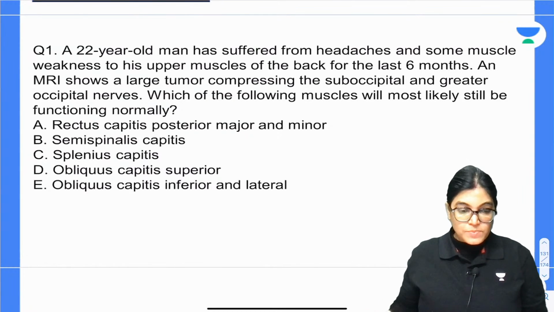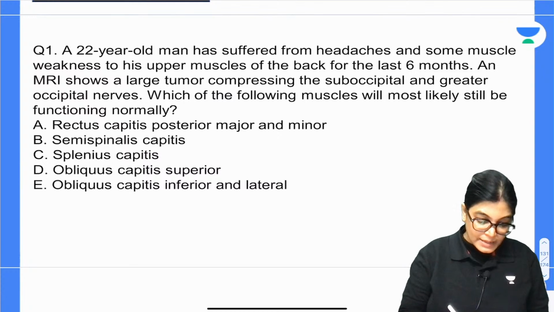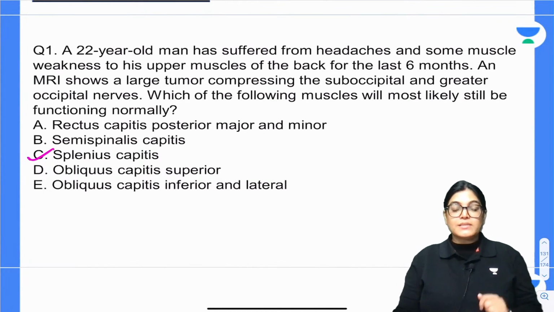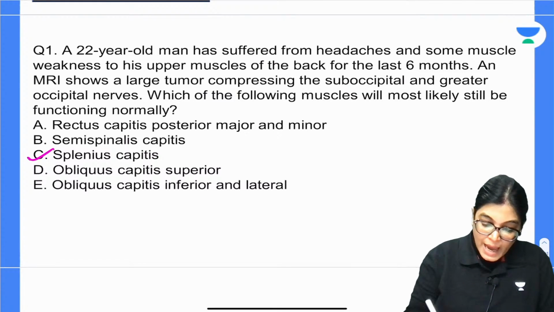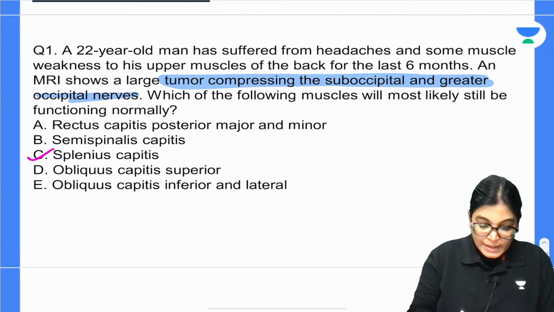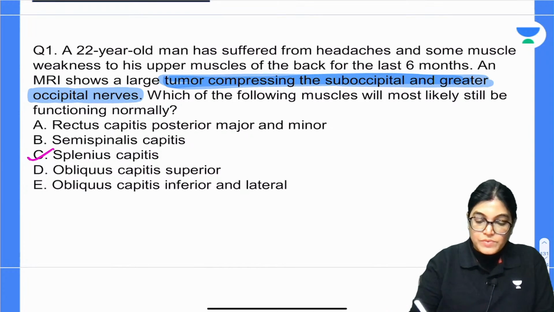My dear aspirants, the answer given by Sam is absolutely right, and splenius capitis is the correct answer. Why? Because here the MRI scan is showing the tumor compressing the nerves. It is compressing the suboccipital and the greater occipital nerve. See here, these are the nerves which are getting compressed.